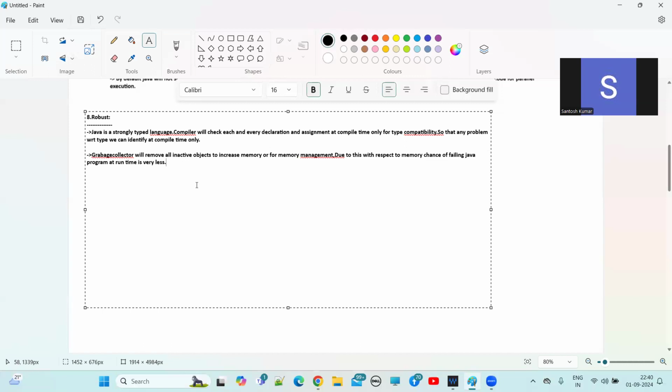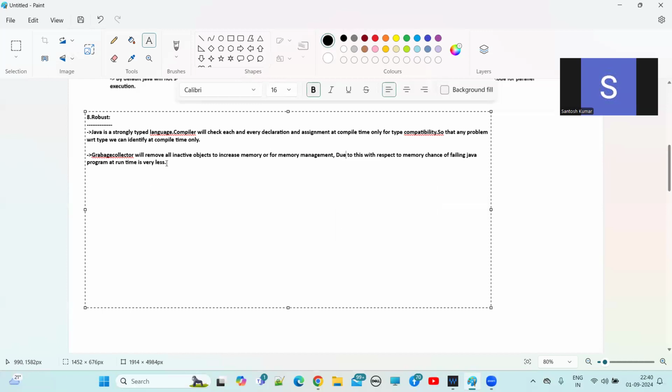So due to the garbage collector, Java provides automatic memory management, guys. So there is no chance of memory-related issues at runtime.